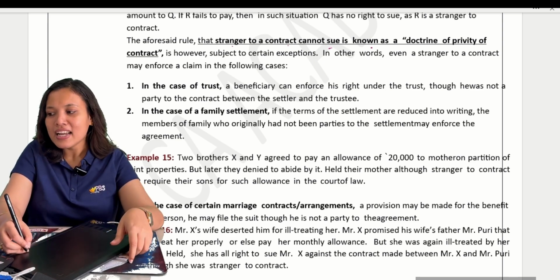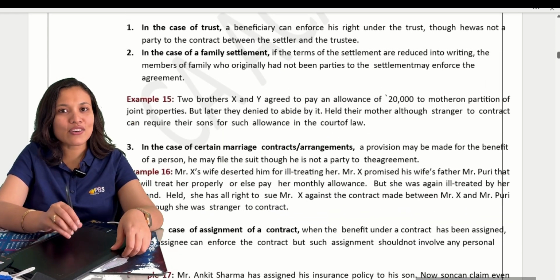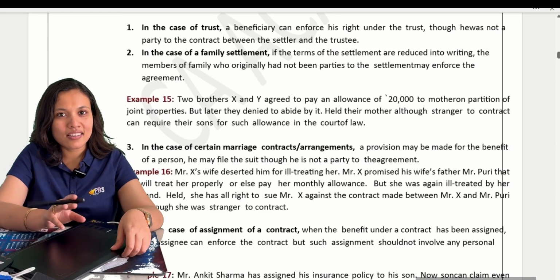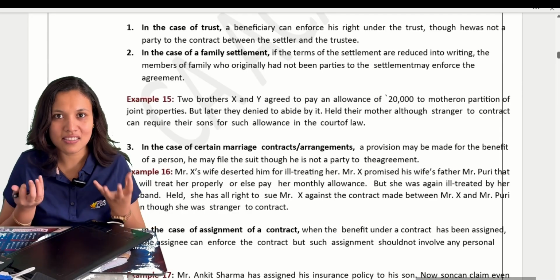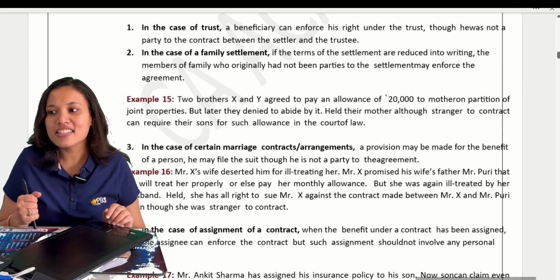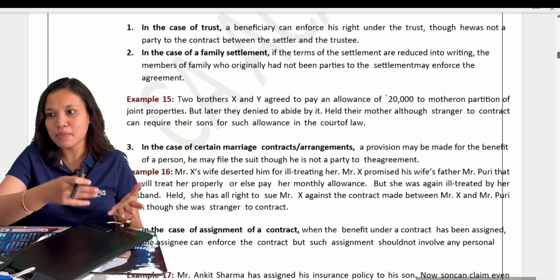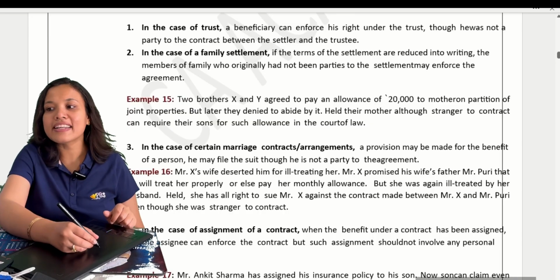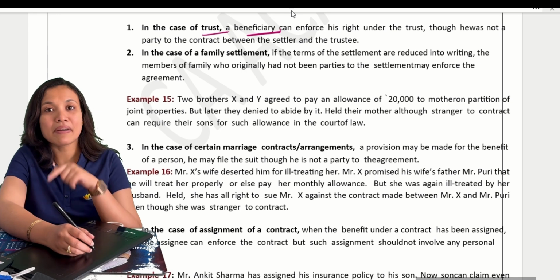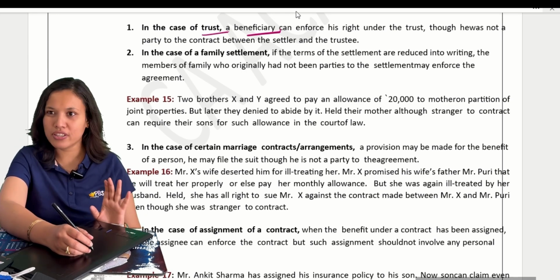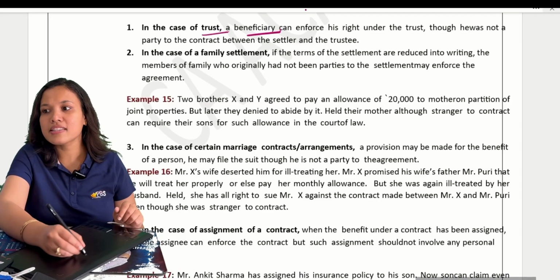Again an important one: in case of trust. Trust, which trust? What does trust mean here? Faith, as in I trust you as my friend? No, that's not trust here. Trust is like community, religious trust, social trust, charitable trust, educational trusts. In case of trust, the beneficiary means one who is getting the benefits out of that trust. So the beneficiaries can sue the trust for the settlement.